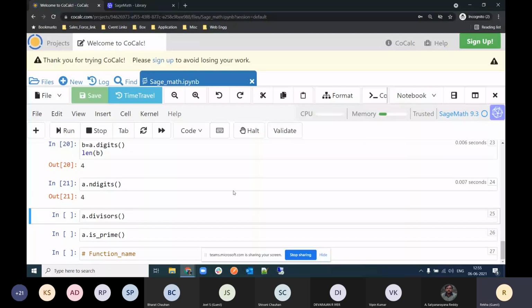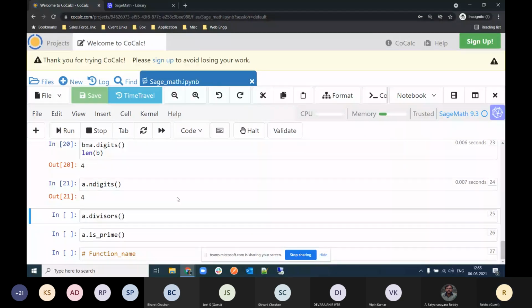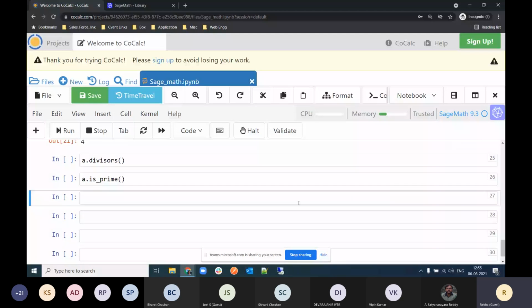So are you guys following? And you can try out these two commands as well, which I have written below. And if you get the answer of what these functions stand for, then please tell everyone.